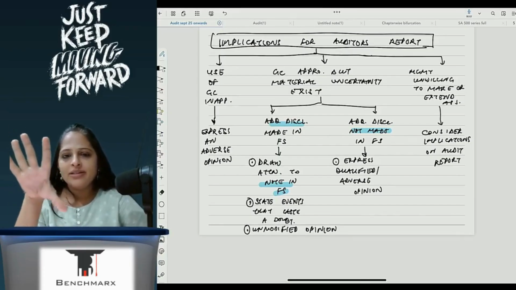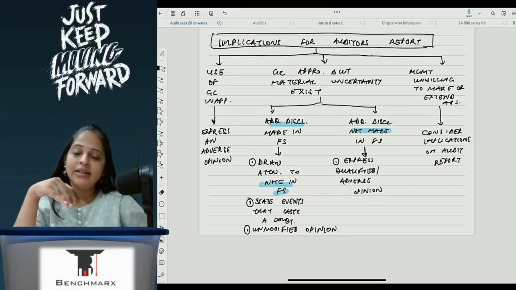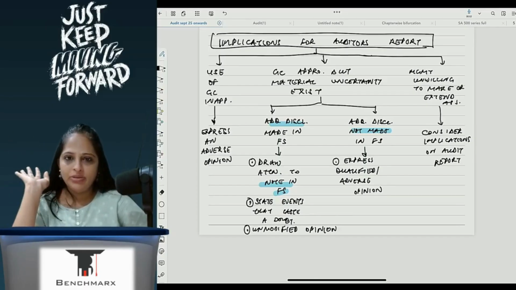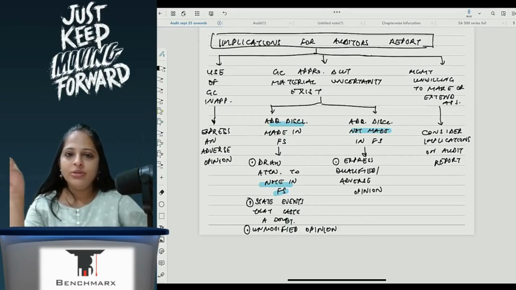If they agree that uncertainty is there and they say we will disclose it in the notes to accounts, then I will say very good, I will give an unmodified opinion and I will just give a reference in my audit report saying refer to notes to accounts of the management. If management agrees, yes, there is a problem, but is not making a disclosure in the FS, then I will have to give an adverse or a qualified opinion. So I will change my opinion and say that there is a significant doubt due to material uncertainty existing and there is a doubt on the ability to continue as a going concern. That is something that I will mention in my audit report.